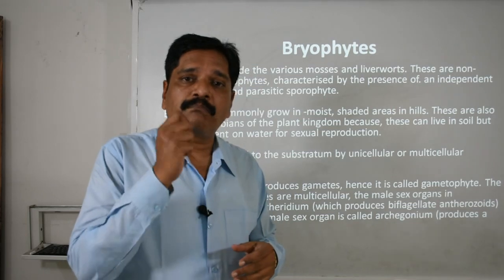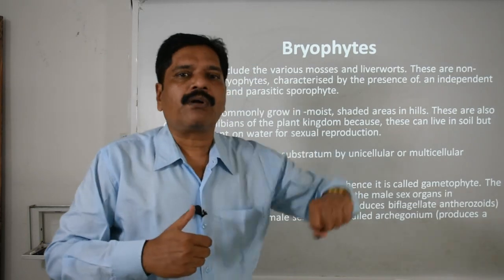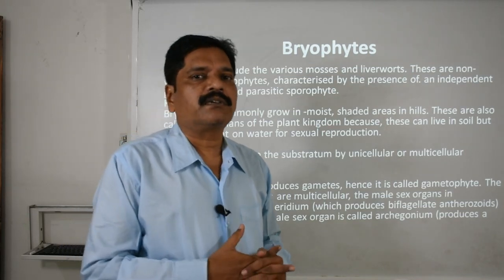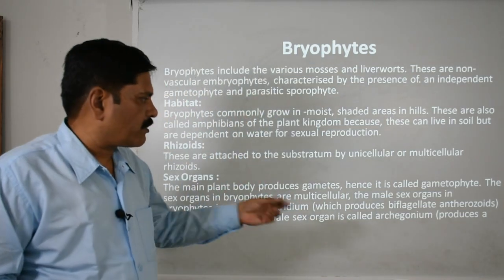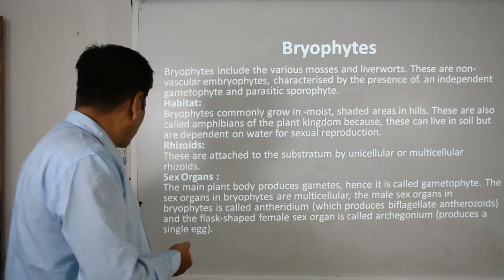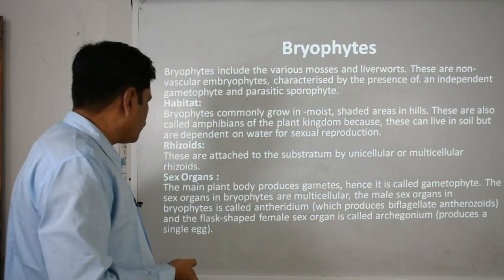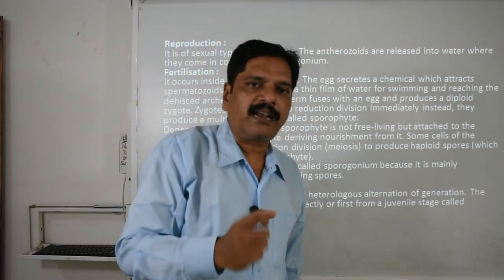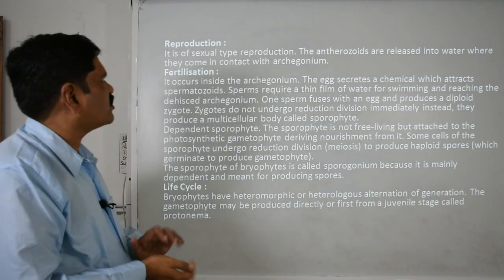Antheridium is like a bulbous, baseball-bat-like structure, and this archegonium is actually a cup-shaped structure which is responsible for producing a single egg, whose body is divided into the guard cell, neck cell, and the basal, that is the ovarian, structure.